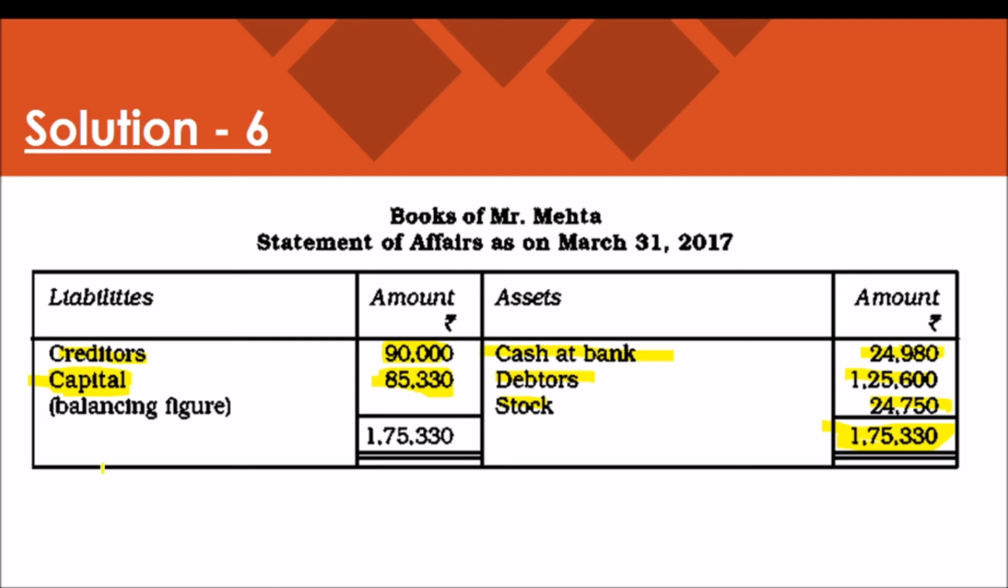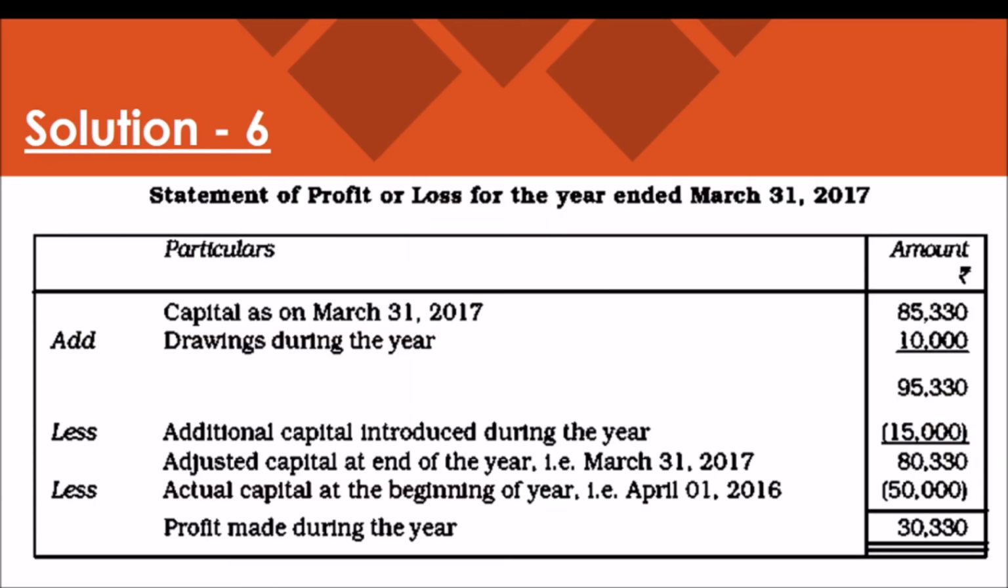Then we have to prepare the statement of profit and loss. So capital as on 31st March 2017, the closing capital, 85,330. Drawings during the year, it will be added. Drawings during the year, it is given in the question 10,000, and we have to deduct the additional capital introduced during the year, fresh capital 15,000. After that deduction, we will get the adjusted capital at the end of the year.